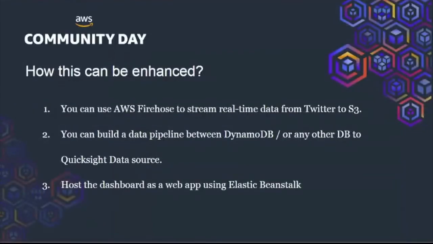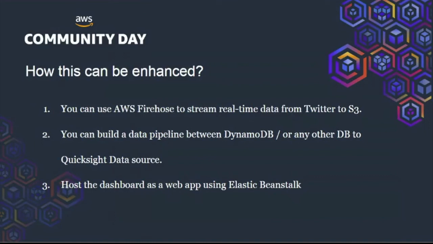And with this, the solution is coming to an end, but it's not really the end of the solution. We can enhance it in much better ways. There are a few suggestions from my side. We have now collected the historic data, and we have visualized it. To make it a real-time dashboard, you can use AWS Firehose to stream the real-time data from Twitter to S3, and followed by this, it can be done throughout the end of the solution, where we'll have a real-time dashboard at AWS QuickSight.